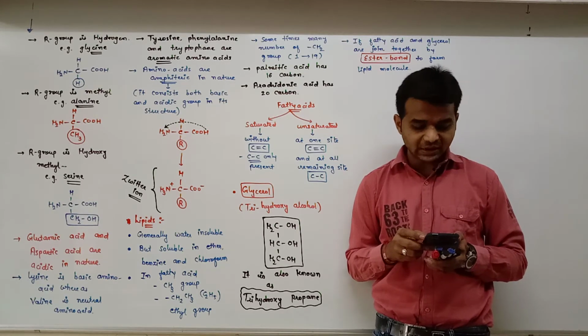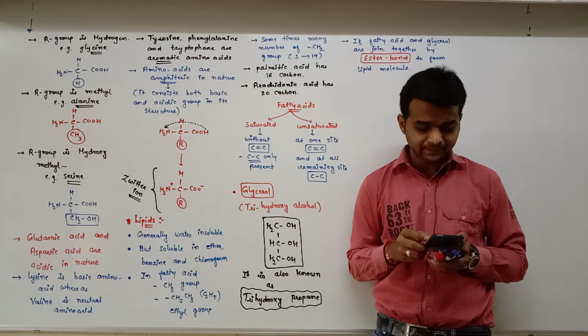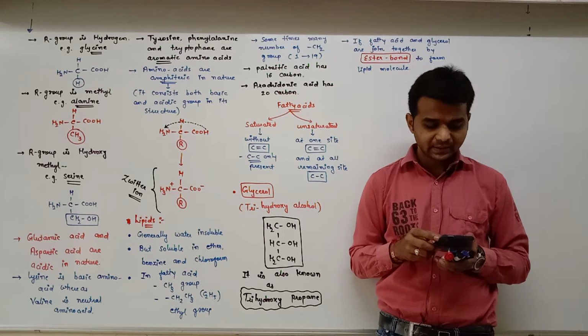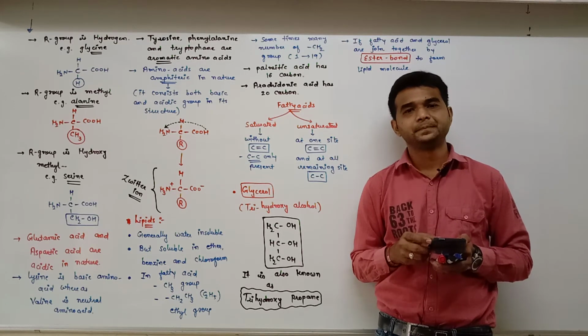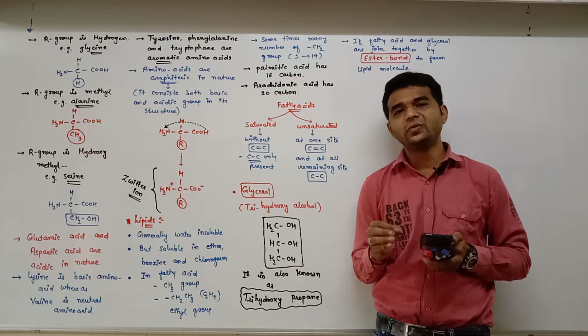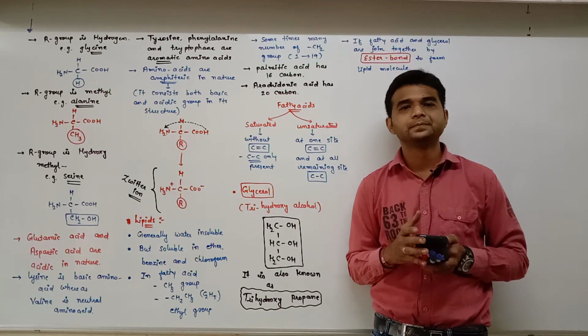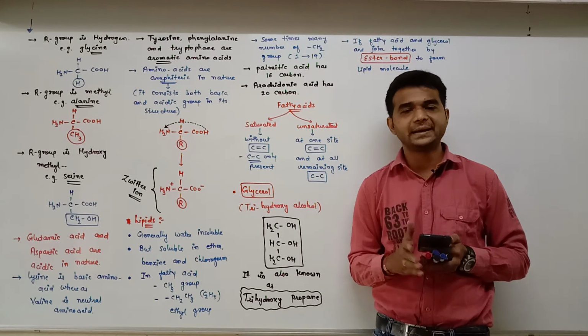These are also called fat or oils based on the melting point. Oils have a lower melting point. Some lipids are always in liquid form, for example coconut oil, palmolein oil, groundnut oil, like that.